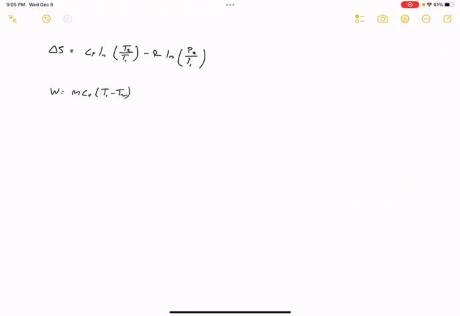We expect the work to be a positive value because the piston is expanding, it's doing work.